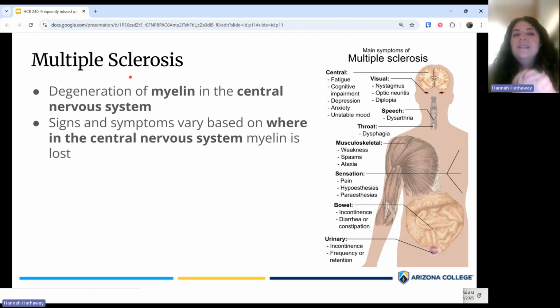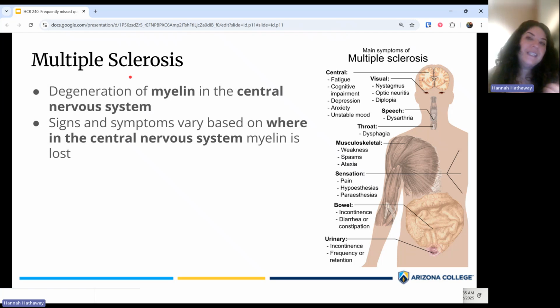And something with multiple sclerosis is specifically that degeneration of myelin is within the central nervous system. I mean, it's just within the brain and the spinal cord. So in general, nerves being affected are not your peripheral nerves, so the nerves going from your spinal cord to your muscles. It's actually the nerves in the control center, so in the brain and in the spinal cord. That also explains why the signs and symptoms of multiple sclerosis are so varied, because you can really affect any neurons within your brain. That means you can really affect any organ system.